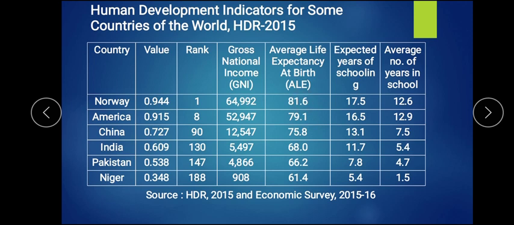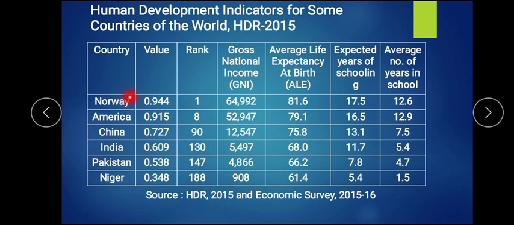Then average life expectancy, expected years of schooling, and average years of schooling. So these are the 7 columns. You find countries in that, like Norway, America, China, India, Pakistan, and last we have changed: we have not taken Sri Lanka but we have taken Niger. So these 6 countries are being measured here.